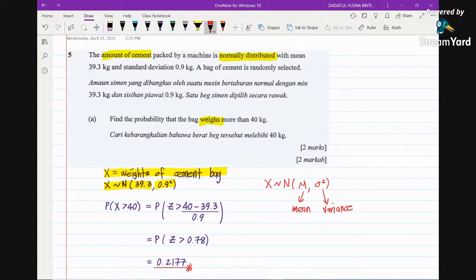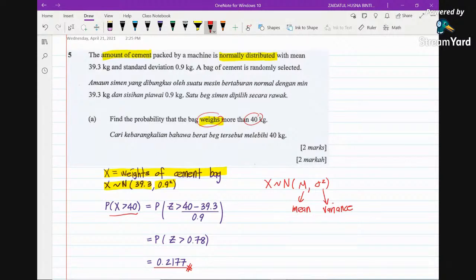Okay, so now the question says find the probability that the bag weighs more than 40. So more than 40 means it's going to be greater than 40 itself. In this case, it has nothing to do with normal approximation. Why? Because this is already a continuous random variable, where we use the normal distribution to model this random variable.